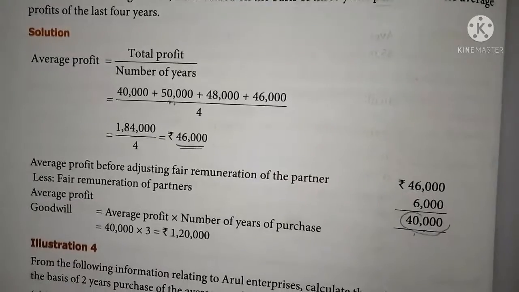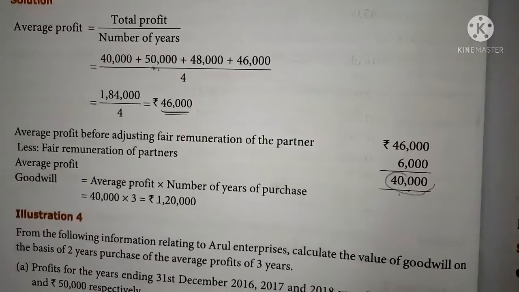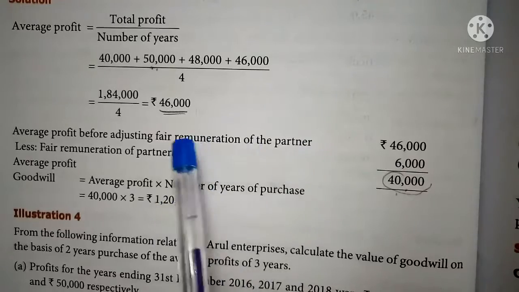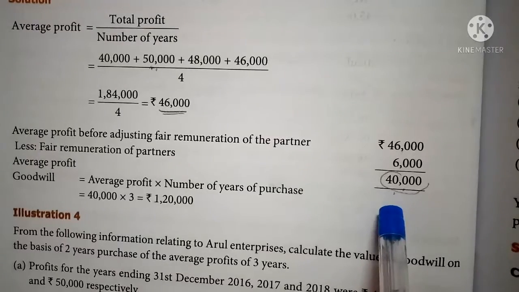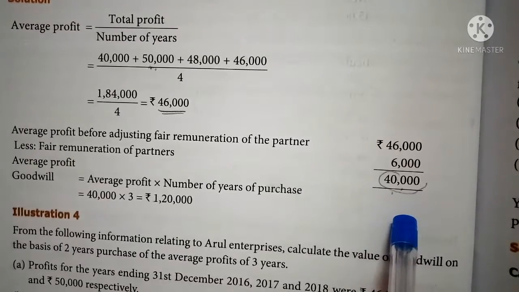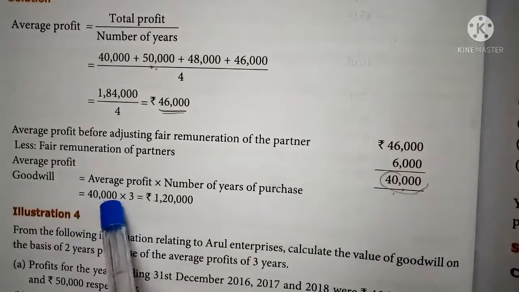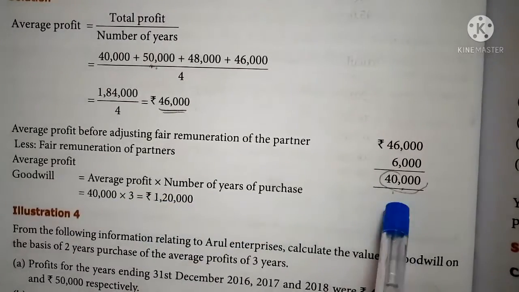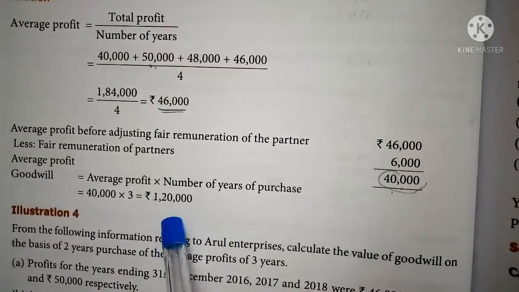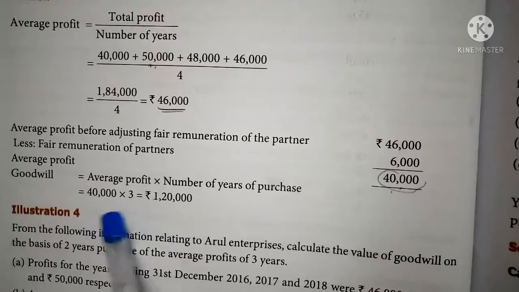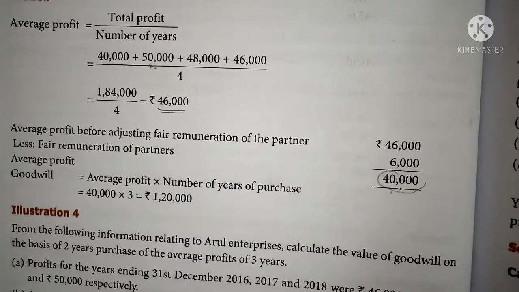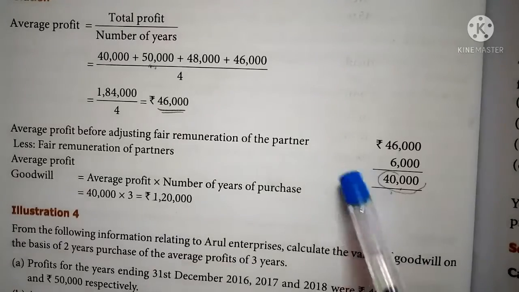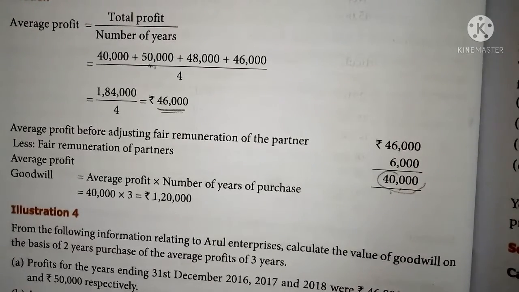So after finding the average profit, you can subtract the remuneration, fair remuneration of the partner. From 46,000, subtract 6,000 remuneration, the net amount will be 40,000. It is actual average profit. Then write the goodwill formula, that is average profit into number of year purchase. Average profit is 40,000 into number of purchase is 3. It is already given in the sum. So while multiplying 40,000 by 3, the goodwill value is 1,20,000.